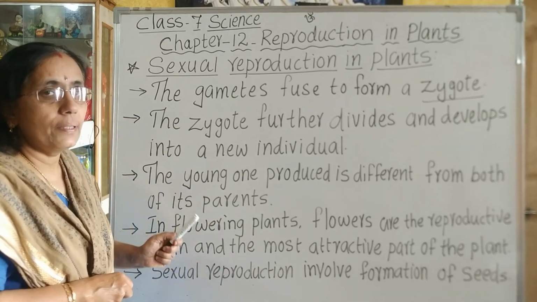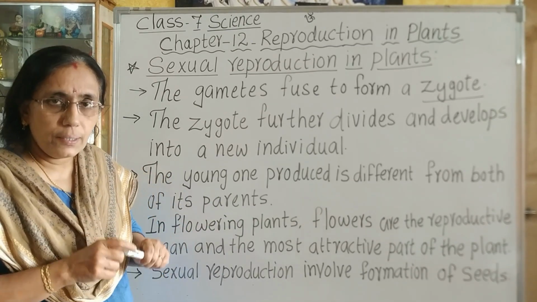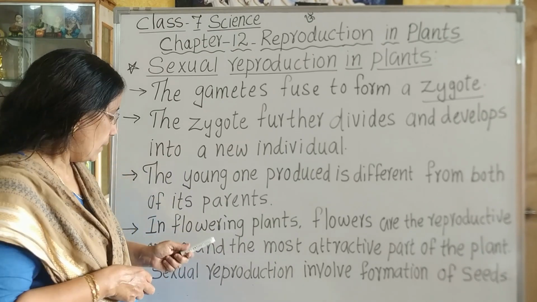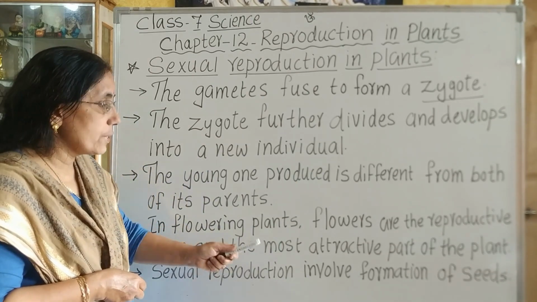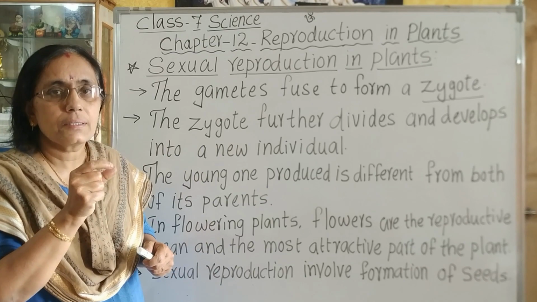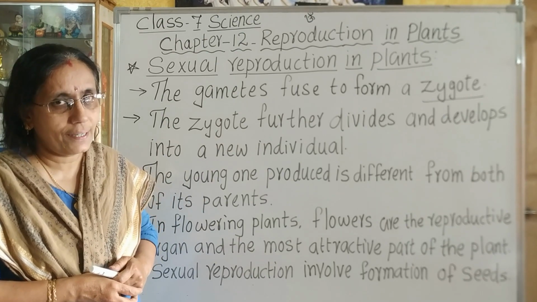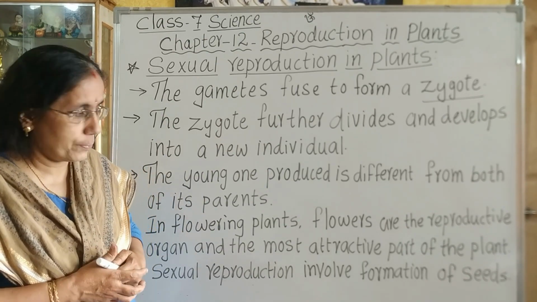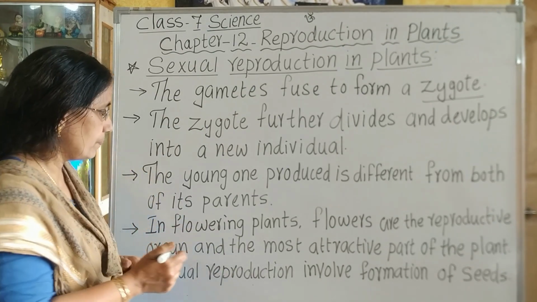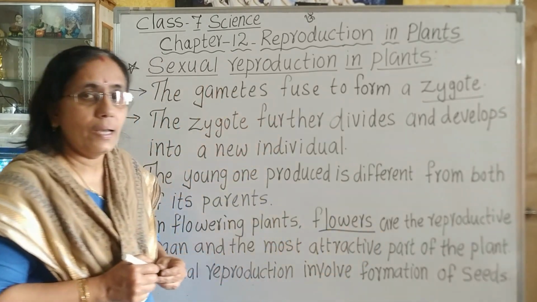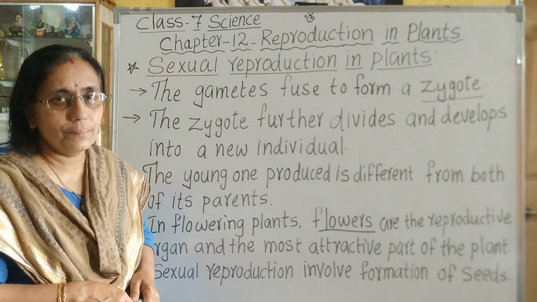Now, let us see. In this chapter, we are going to study sexual reproduction in plants. So, in plants, what is the reproductive part? In flowering plants, flowers are the reproductive organ and the most attractive part of the plant. Have you ever thought why flowers are so attractive? We will study this in this chapter. So, which is the reproductive organ of a flowering plant? It is the flower. And sexual reproduction in plants involves the formation of seeds.